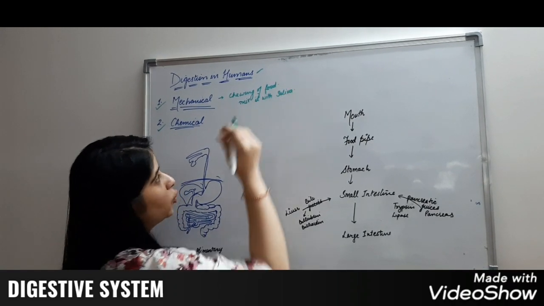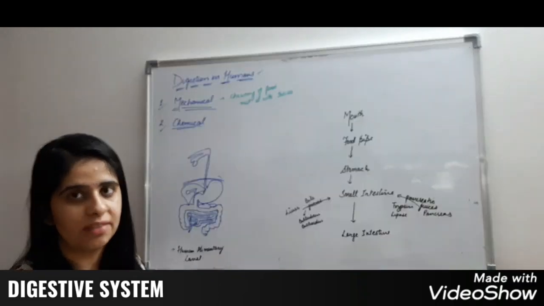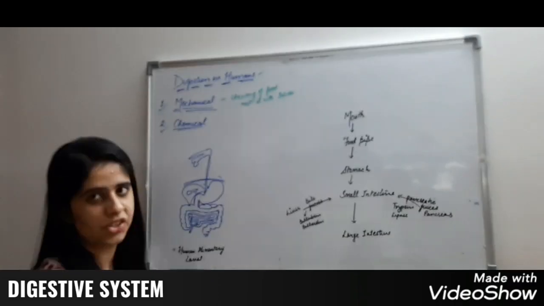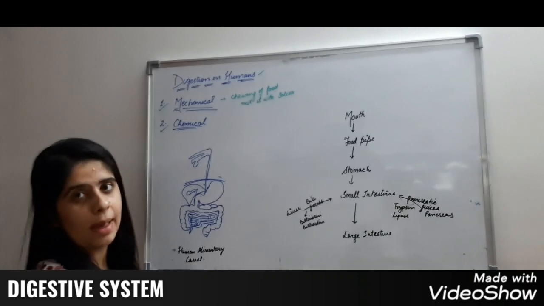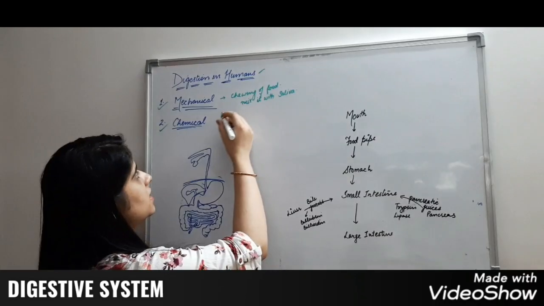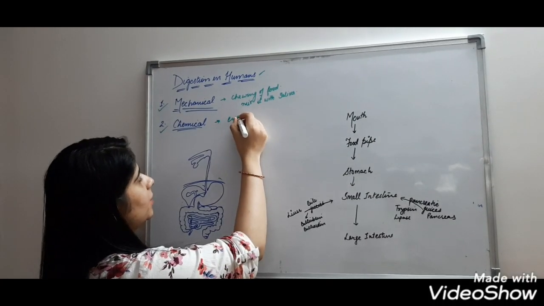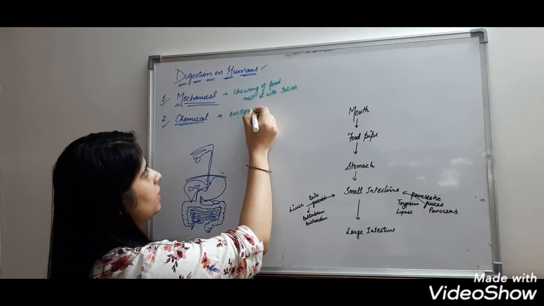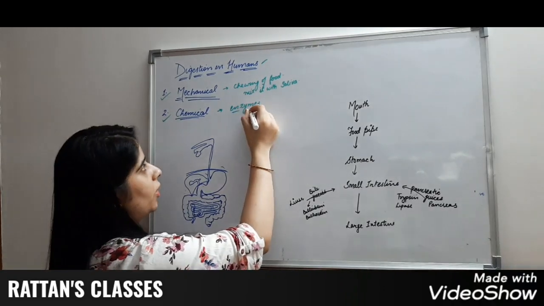This process of chewing food and mixing it with saliva comes under mechanical digestion. Another is chemical digestion, in which we will study how the enzymes present in our body act on different kinds of food in our body.